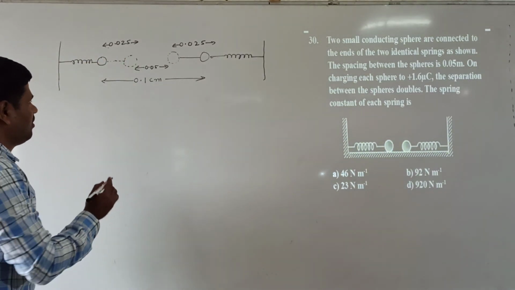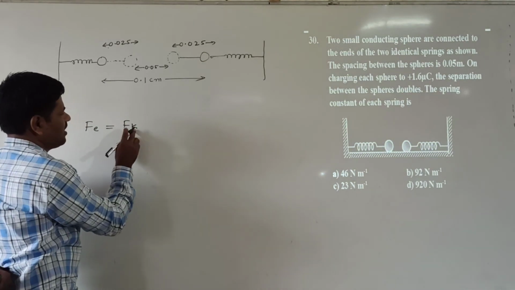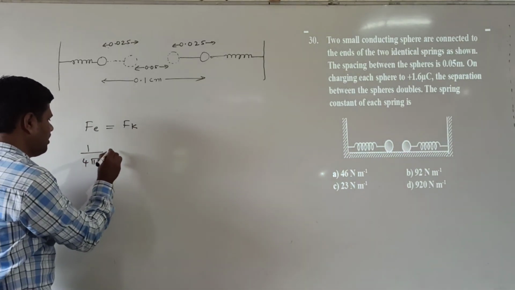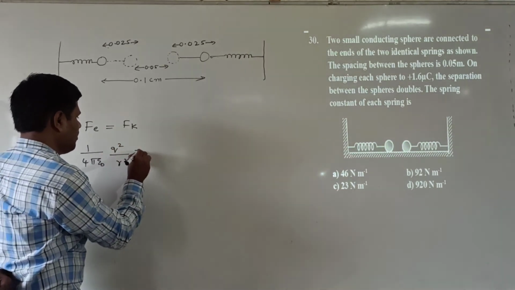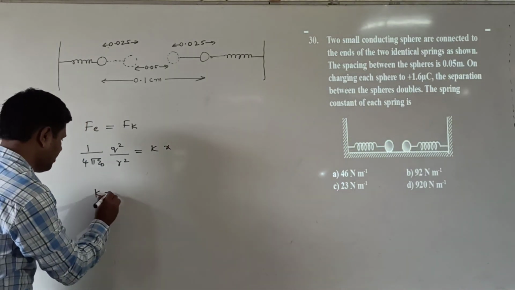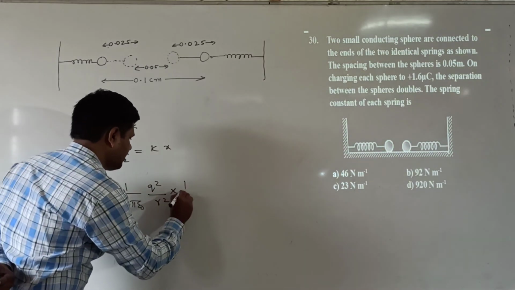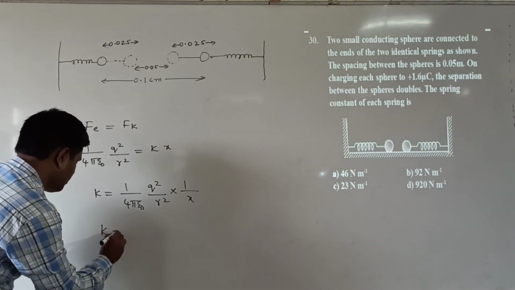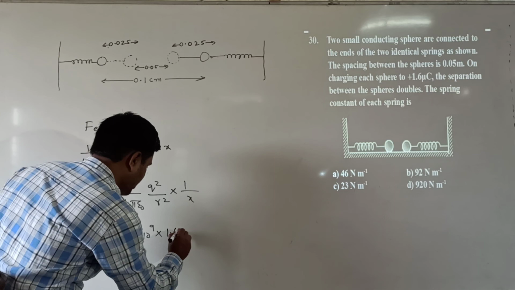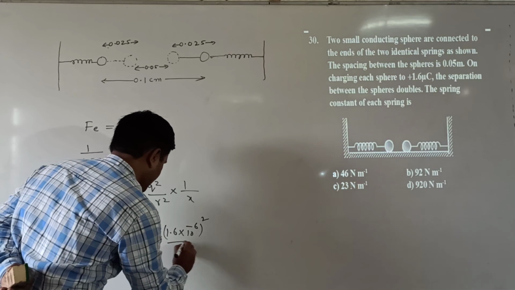0.025 centimeters. Now we know that the electrical force is equal to the spring force F. So 1 by 4 pi epsilon naught q square by r square is equal to Fk, and Fk can be written as kx. The spring constant is asked here. So k is equal to 1 by 4 pi epsilon naught q square by r square, into 1 by x. Now k is equal to 9 into 10 power 9 into q, which is 1.6 microcoulomb, micro meaning 10 power minus 6, whole square, by r square.